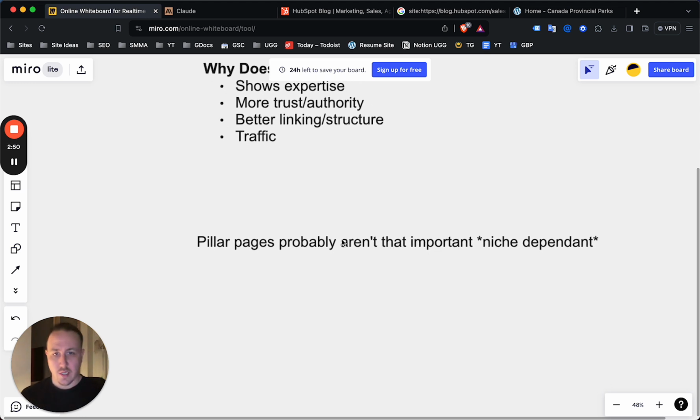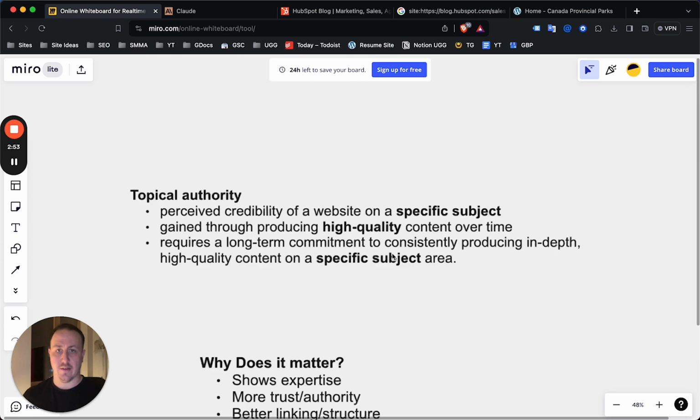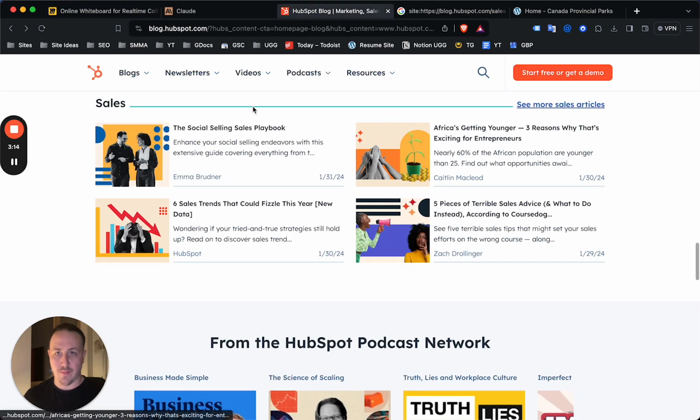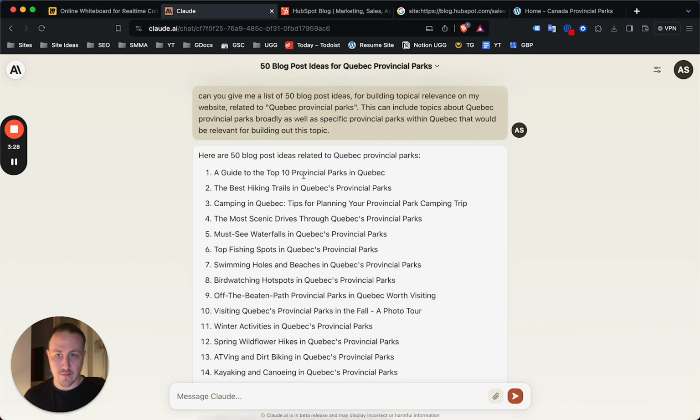You'll read a lot online that the entire topical cluster to build authority needs to link to a pillar page. It's probably not that important for a lot of sites. It really depends on your niche. If you're offering tours, a specific service, or a very specific product, then fine. Maybe you want to build out the topic cluster all pointing to one specific page. But for something like HubSpot, sure, they're pushing everything to their service, but within this niche, within this cluster, it's all going to be sales with maybe a recommendation to one of their main services instead of all supporting that core service, right? Anyways, I want to show you guys what I've done here.